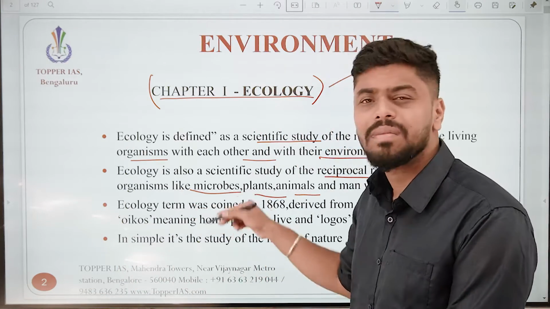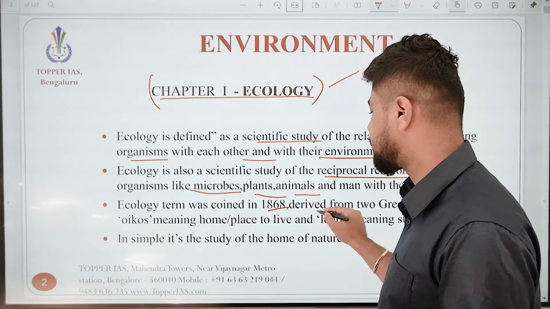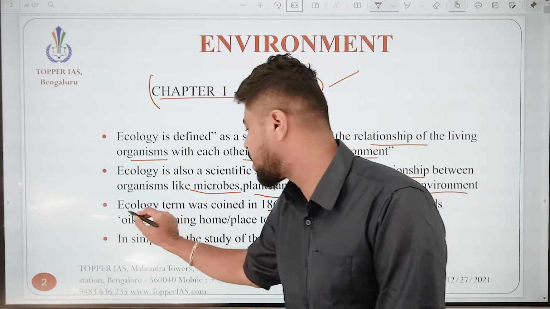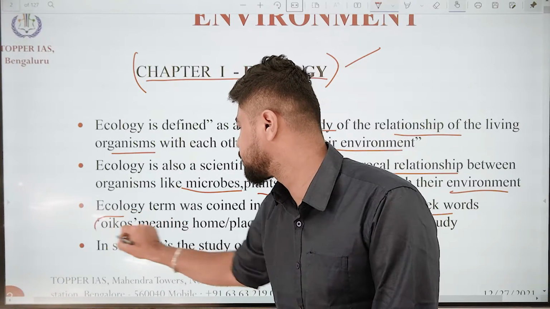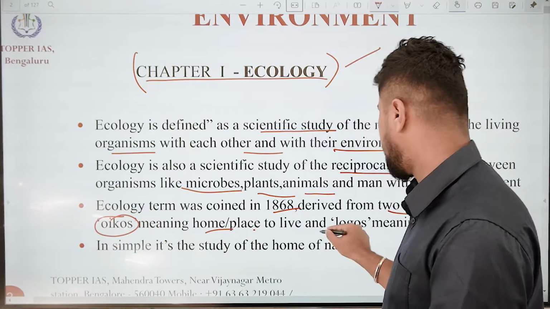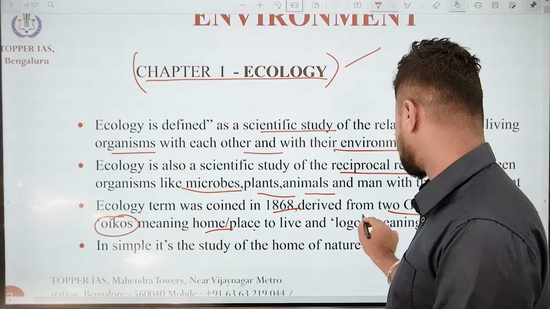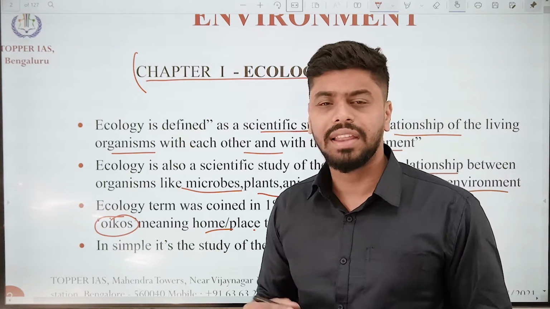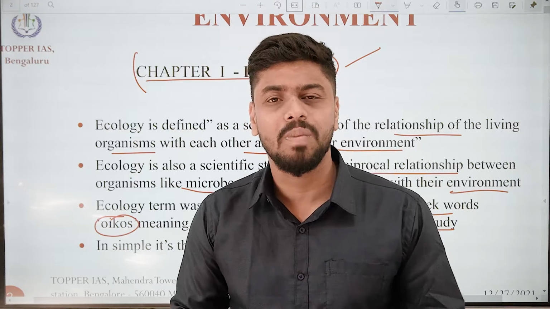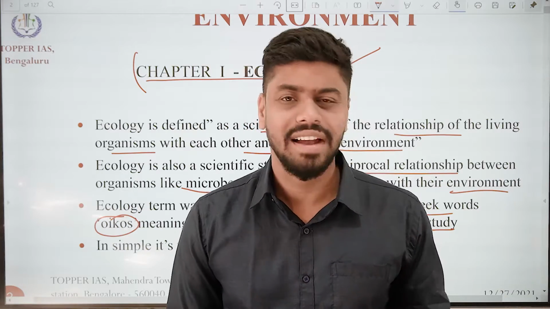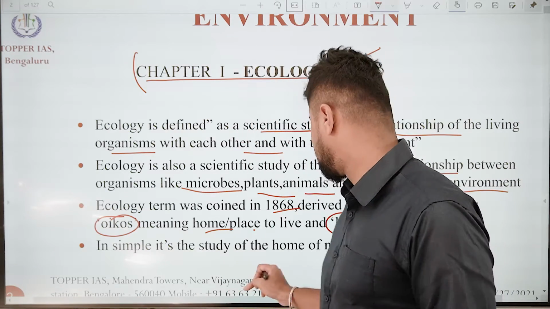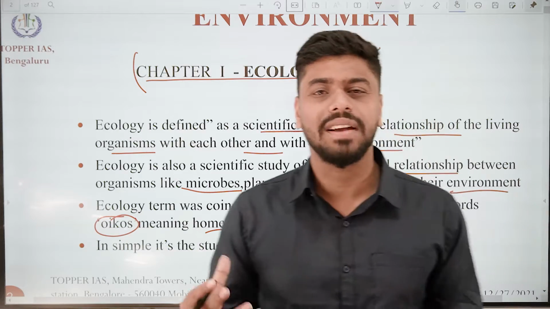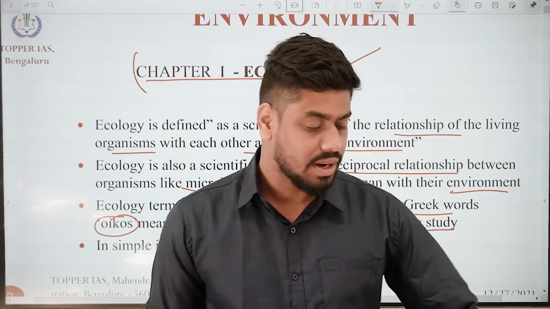These are some basic facts. In 1866, the word ecology was coined by joining two Greek words. One is oikos, meaning home or a place to live, and the second is logos, meaning study. So the study of your home or your surroundings is ecology. How simple is that? In simple terms, it is the study of the home of nature, like how you feel at home in nature.